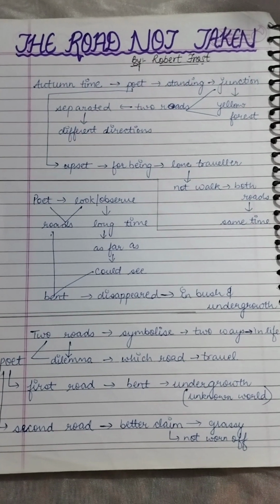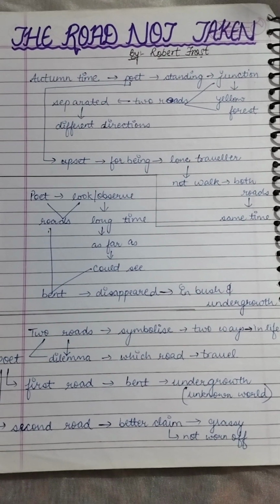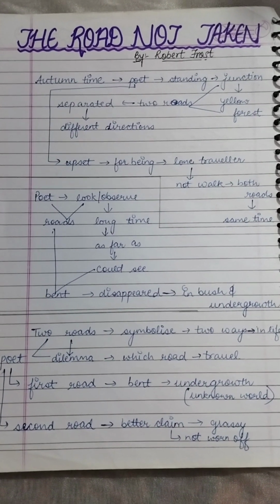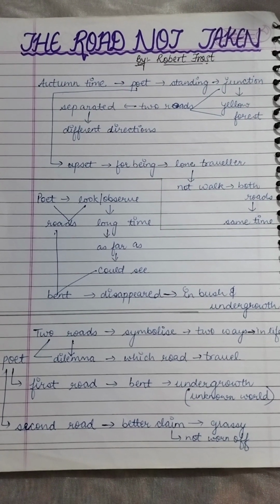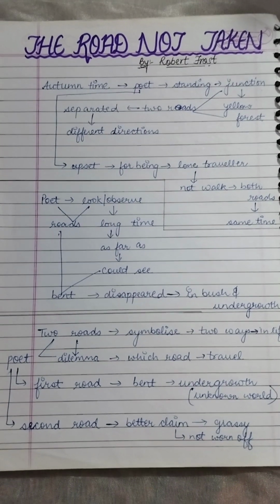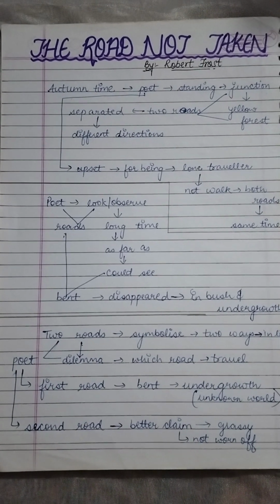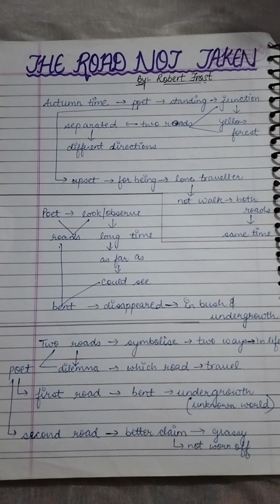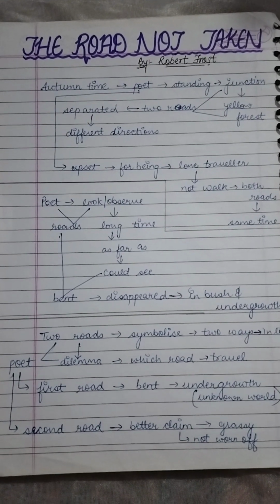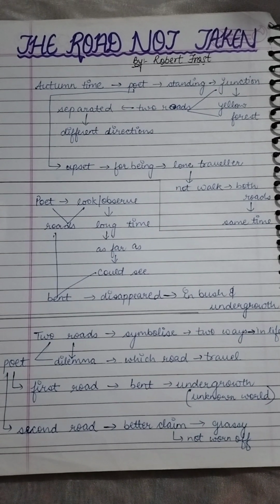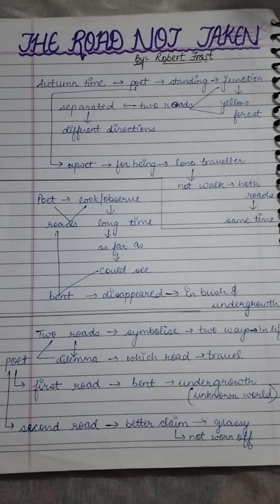Here, in this poem, the undergrowth is the unseen world that we have to face because of the choice that we make. For example, you make a choice, you take PCB. By taking PCB, now you don't know what the future holds for you. You take PCB because you want to become a doctor, but are you sure that you will? I really hope that if you are planning on taking PCB, then you should become a doctor if you want to. But the future is very much uncertain. You are not sure what the future holds for you. So that is what they are talking about in the poem.